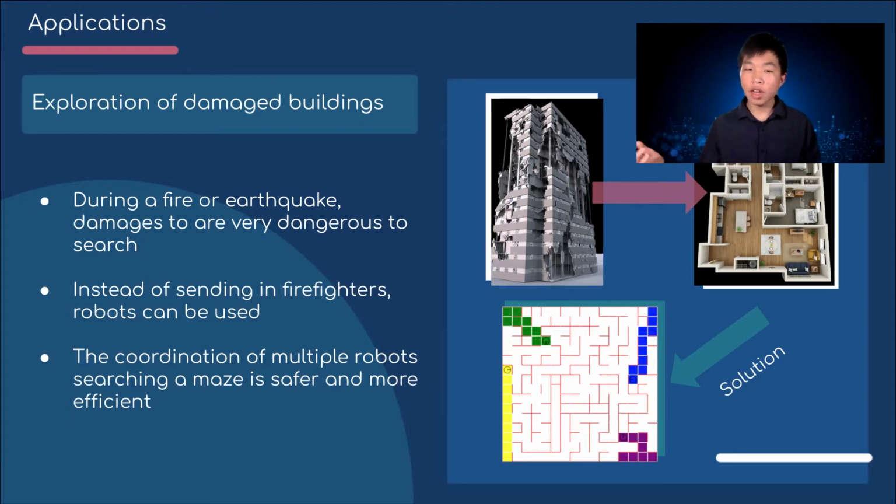Instead of sending firefighters, however, robots can be used to replace and negate the risk that firefighters take when they're entering buildings. The coordination of multiple robots searching a building is much safer and more efficient than humans trying to search. If you look on a picture, our internet application can directly translate to a real building using the walls as the walls of the maze.